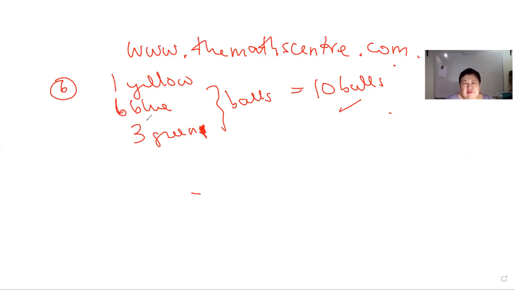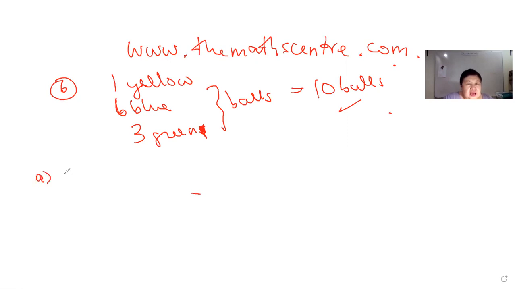Okay, so the probability of picking blue is the highest, followed by green, followed by yellow, provided it is a random event and there's no bias, and the balls are not weighted towards a certain color. All right. So now, what is the probability of not choosing blue or yellow?